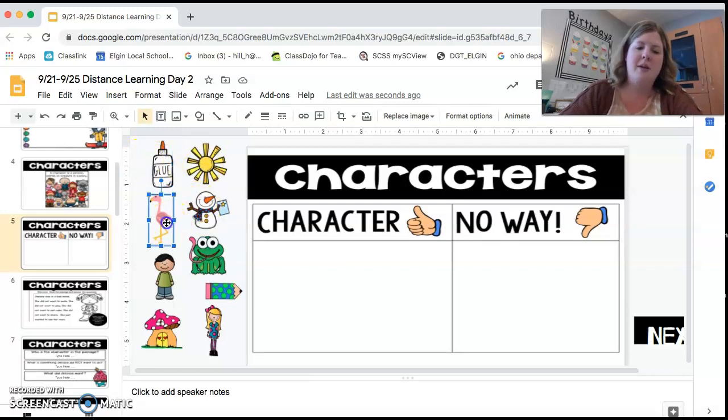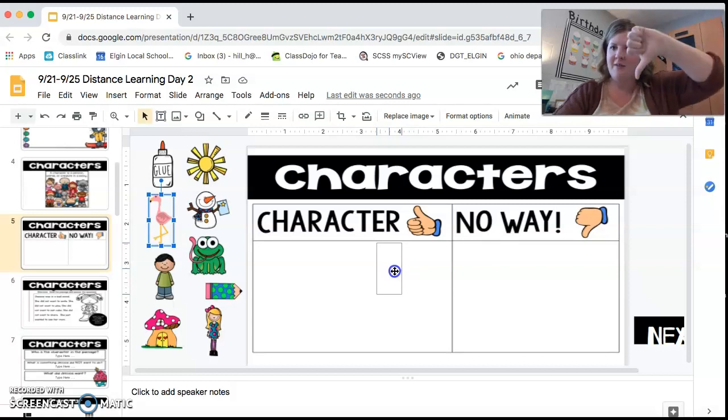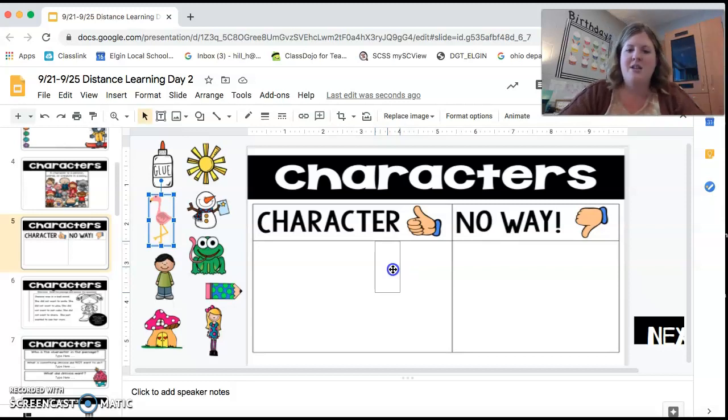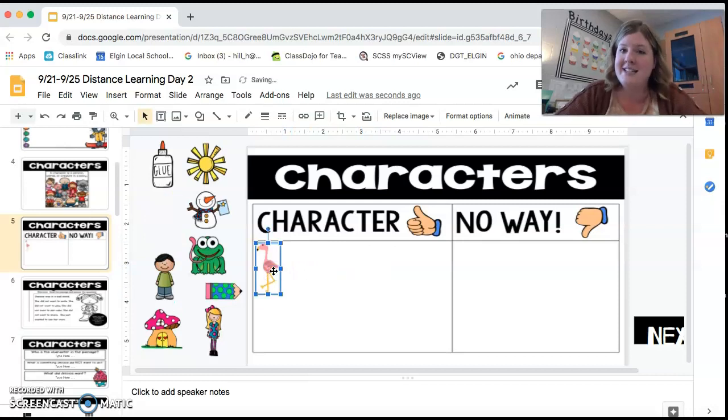So, flamingo. Do you think a flamingo could be a character or not a character? So a character would have the thumbs up, not a character would have the thumbs down, okay? So a character could be a flamingo, right? Because it is an animal, okay? So I'm going to leave that right there.